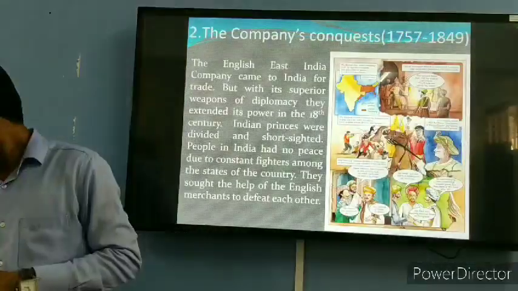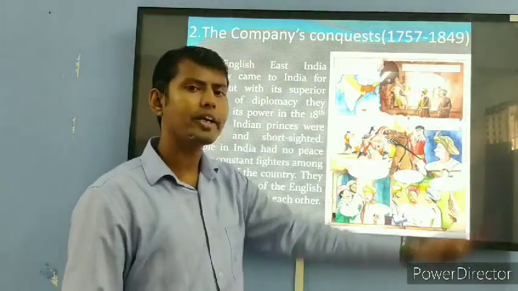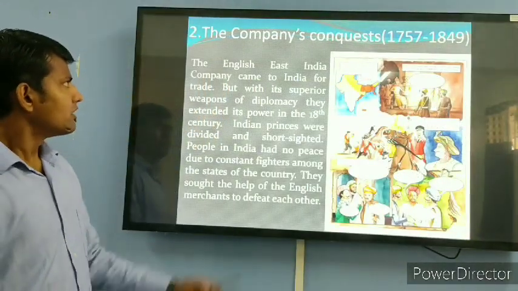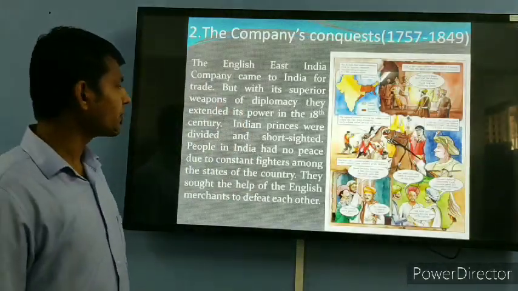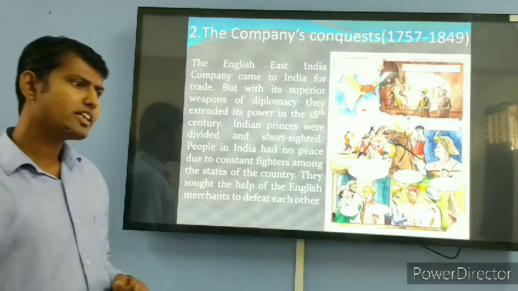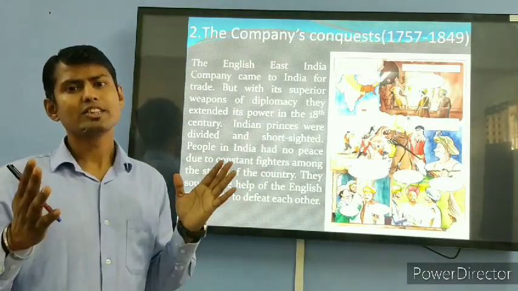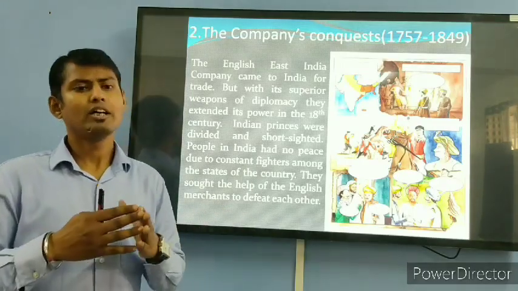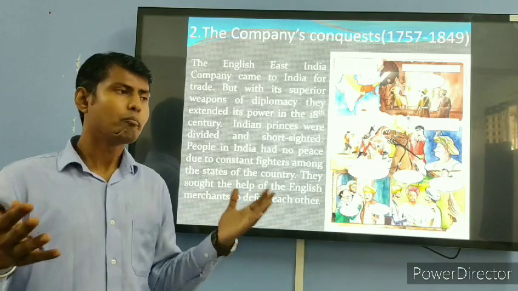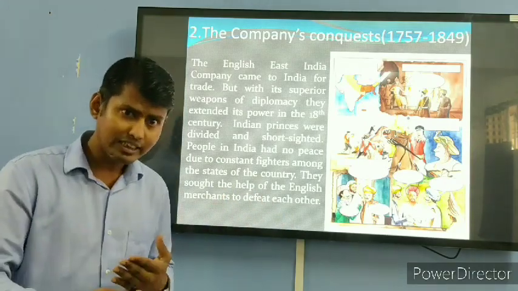Now, the next slide is the company's conquest, 1757 to 1849. So here, the English East India Company came to India for trade. When the East India Company came in 1600 AD, the main purpose was trade. They didn't have any kind of say in the governance, but gradually they used diplomacy,